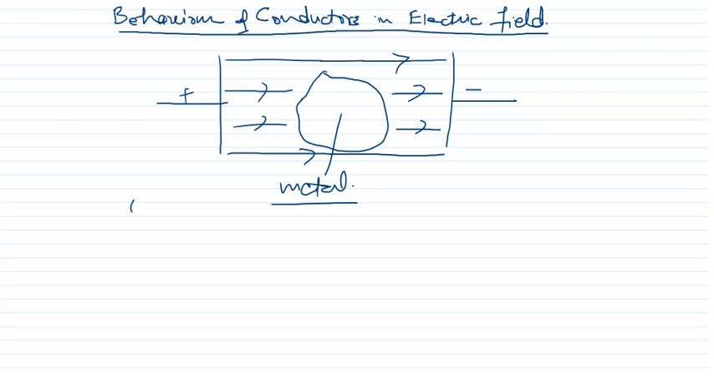Now when we place any metal in electric field, then what happens, this electric field changes, and when this electric field changes, then what will be the behavior of this metal, or we can say that conductor? What will be the behavior? We are going to discuss this one. First behavior is this one.